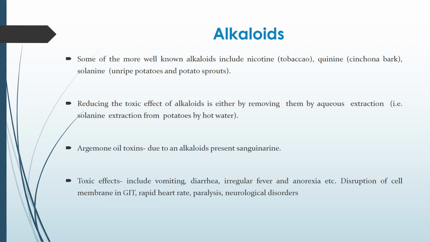There is an alkaloid named sanguinarine which is present in argemone oil and it is very toxic. Let us see the toxic effects caused by alkaloids. The toxic effects include vomiting, diarrhea, irregular fever, anorexia, disruption of cell membrane, rapid heart rate, paralysis and neurological disorders.